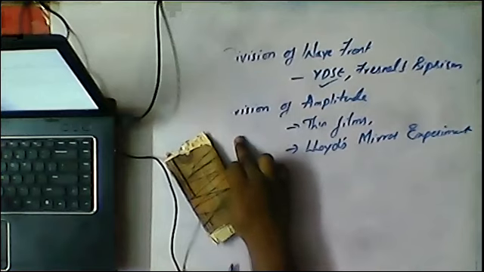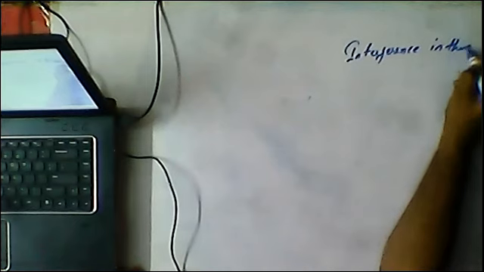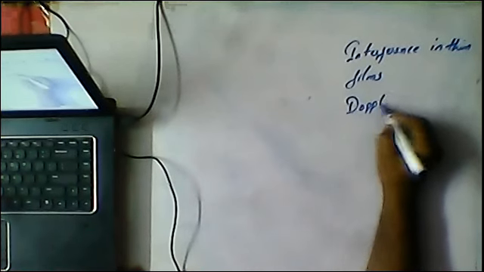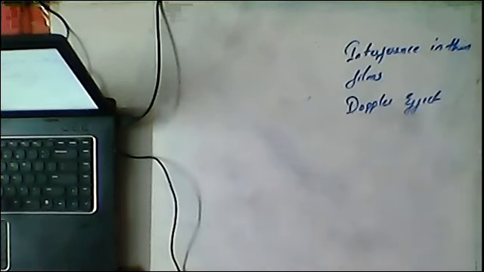In today's class, we will discuss division of amplitude based thin films, or simply interference in thin films. We are going to discuss two topics in today's class. What are those? Interference in thin films is our first topic, and the Doppler effect is our second topic.